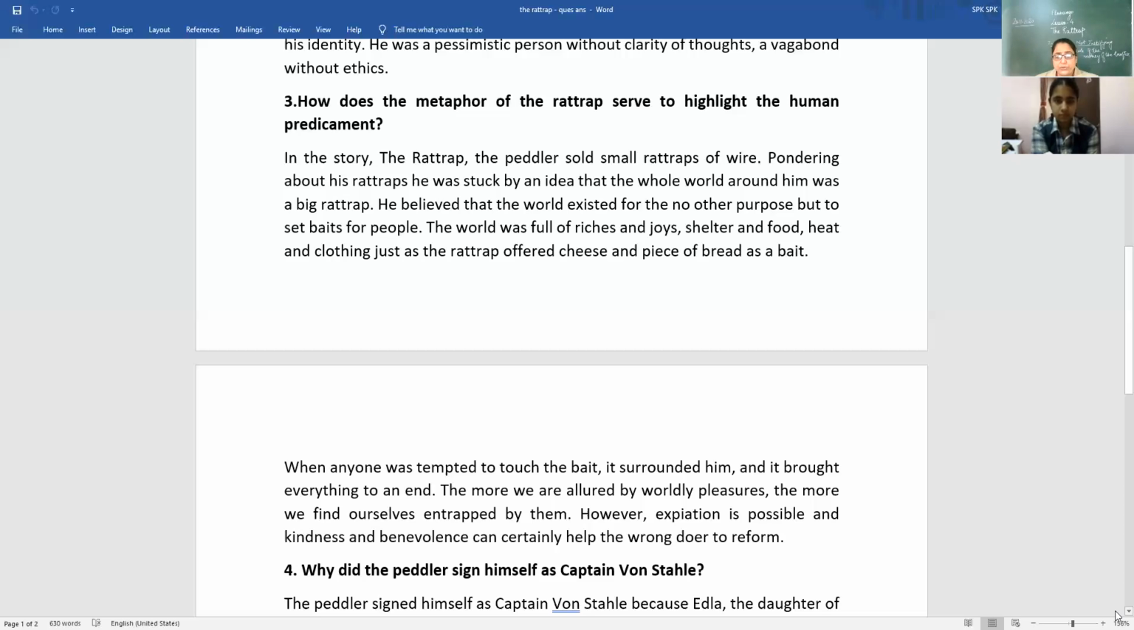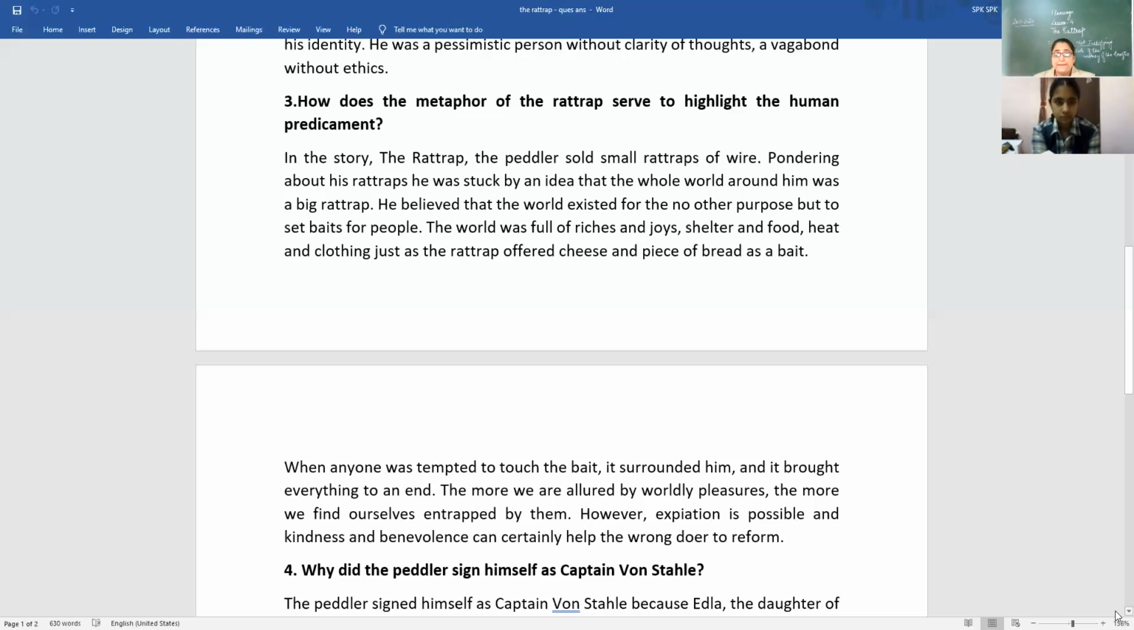However, expiation is possible, relief is possible, relaxation is possible, solace is possible, and attributes like kindness and benevolence can certainly help the wrongdoer to reform and transform.